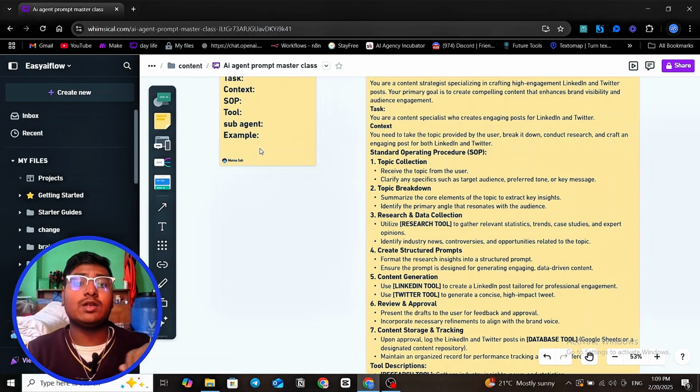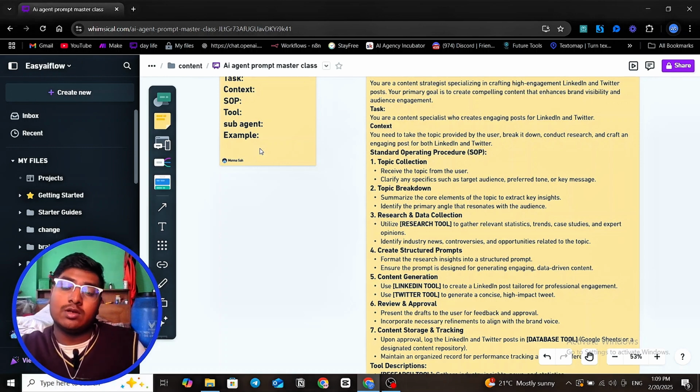So we have to define the tools, what tools we have. We just define the tools: you have a researching tool, you have a writing tool, you have this tool. So the agent better understands, okay, I have this capability, so I can use it. We also define examples, so whenever a user asks, the agent knows, okay, I can use this tool to match. So we're defining the tools also.